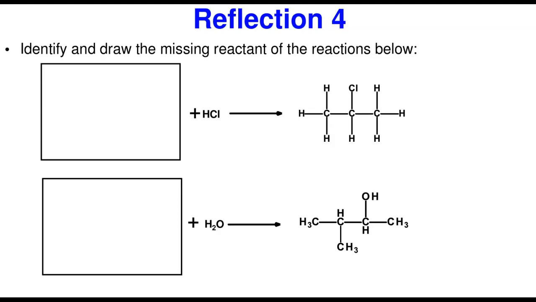Now, if you want to draw it backwards, let me give you a secret. Drawing the reactions backwards, you're going to be using these 2 reactions. This is a hydrohalogenation with HCl, and this is hydration with water. Both of them require Markovnikov's rule. Now, look at what's happening. We're going to apply the reverse.